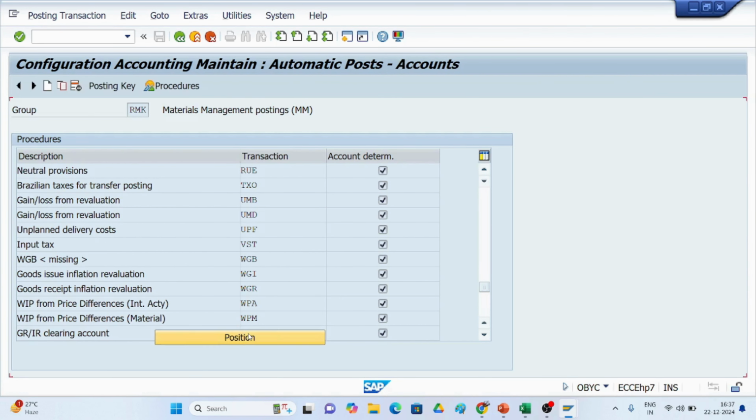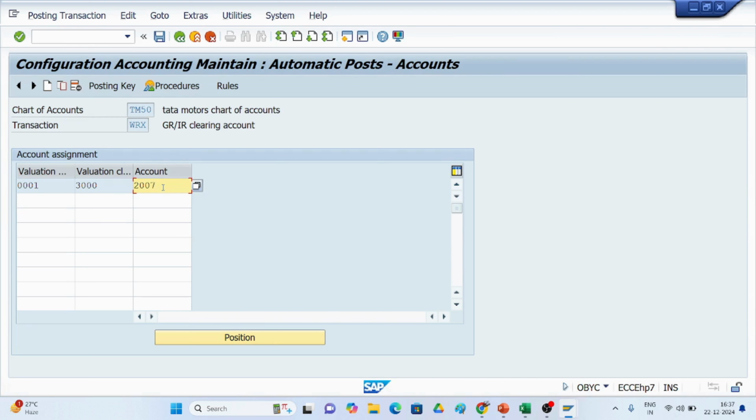The GRIR clearing account: double click here. In account determination, you are linking the GL account which was created under FS00 as the GRIR account. Here the valuation grouping code is 0001, the valuation class is 3000, which is for raw material, predefined by SAP. The GL account 2007 is the GRIR account, and I am assigning it here.